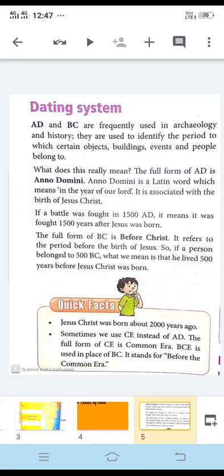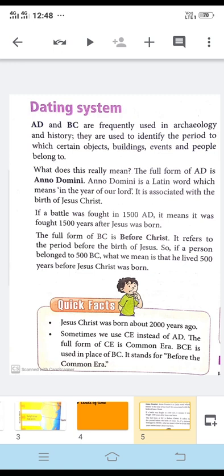People decided to have a common calendar, the international calendar that we follow today. They fixed a certain point from where they would start counting the modern age, or the common era. The year when Jesus Christ was born is considered the first year of the calendar that is followed today.